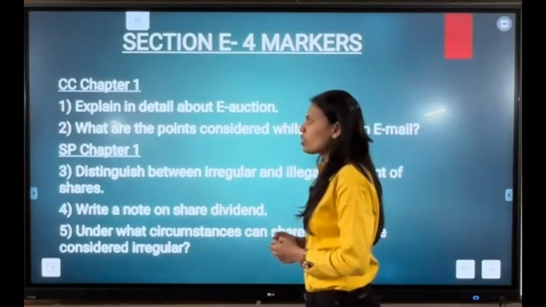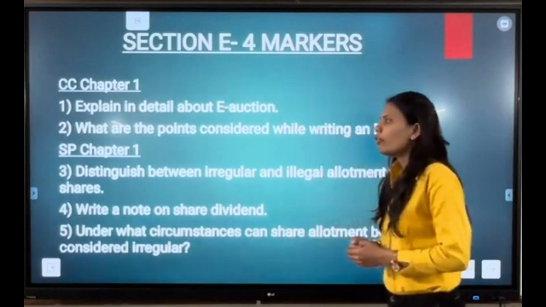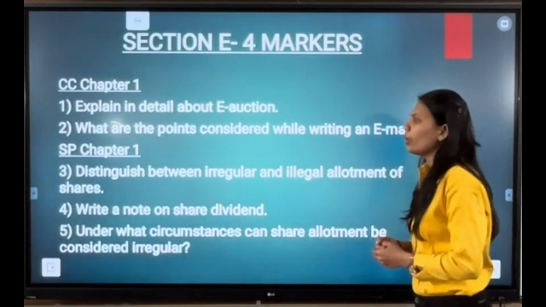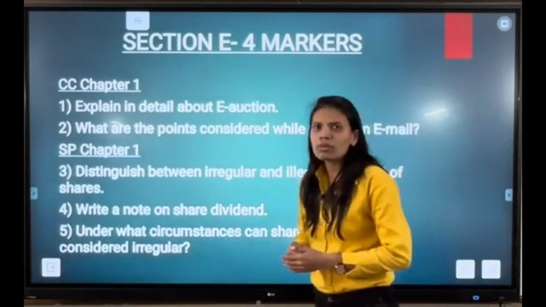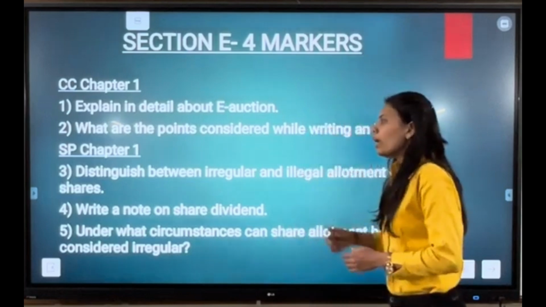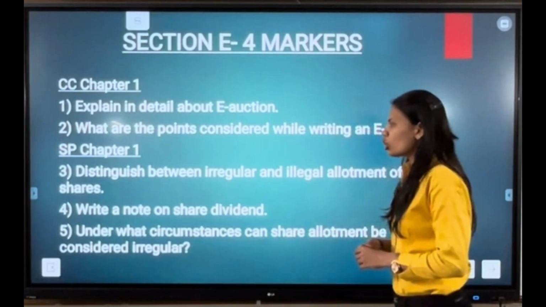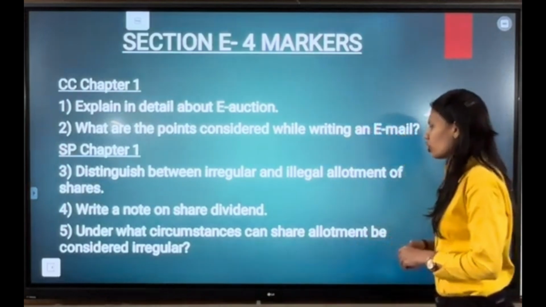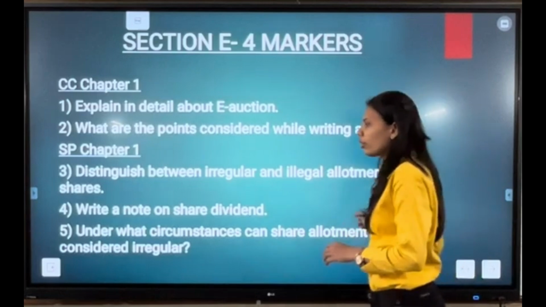Moving ahead with SP chapter number 1 directly, our first question is: distinguish between irregular and illegal allotment of shares. Again one of the most important questions to be asked from the point of view of our examinations. Next, write a note on share dividend. Our next question is: under what circumstances can share allotment be considered irregular.